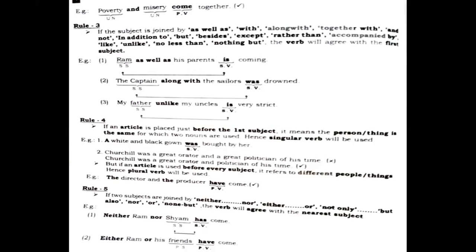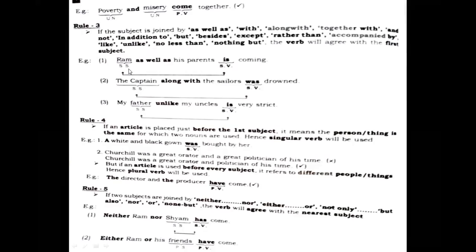This is very important, students, for the verb we are going to put in the sentence. As you get the video, you can take a screenshot and start practicing this.